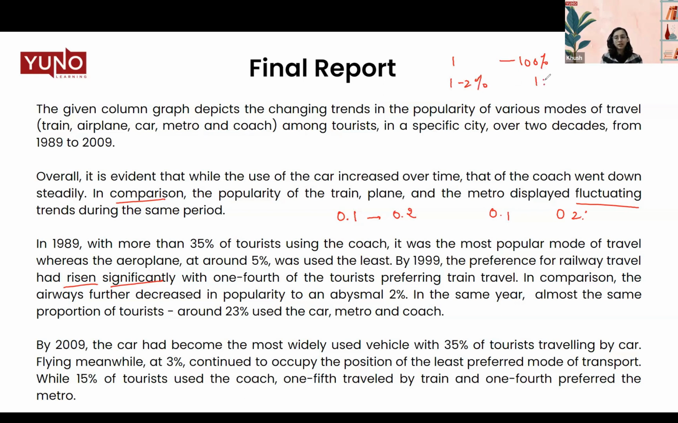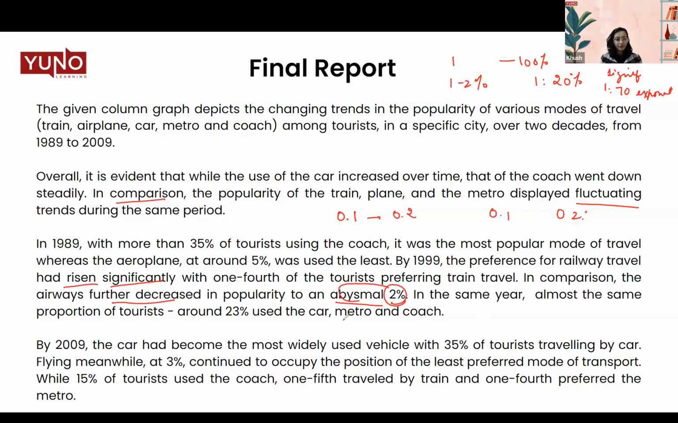But if my data is changing from 1 to 20%, that is a moderate change. If it changes from 1 to 50%, that is a significant change. And if it goes from 1 to 70, you can use the word exponential change. So these are different types of verbs; depending on the intensity of change, you can use them. Then we have further decreased. Abysmal means very low, so it went to 2%.